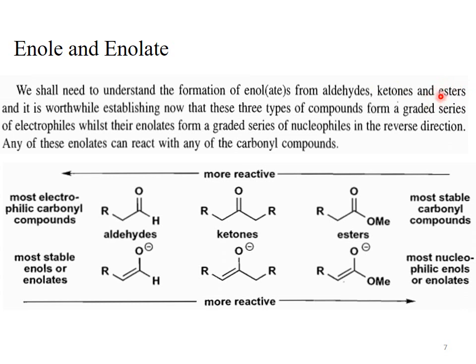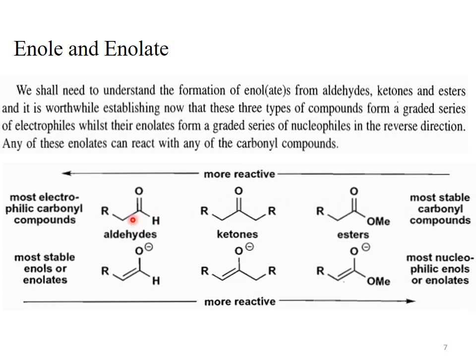Among the carbonyl compounds, they may be aldehydes, they may be ketones, and they may be esters. The carbonyl compounds, when they are present in carbonyl form, are electrophilic in nature. See the table. This table shows the different carbonyl compounds arranged in increasing order of their electrophilicity as we move from right to left.